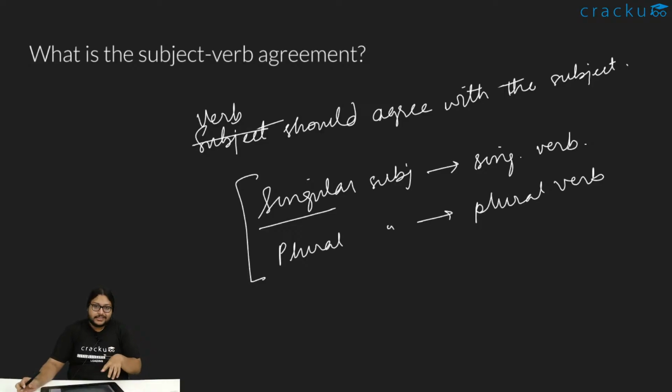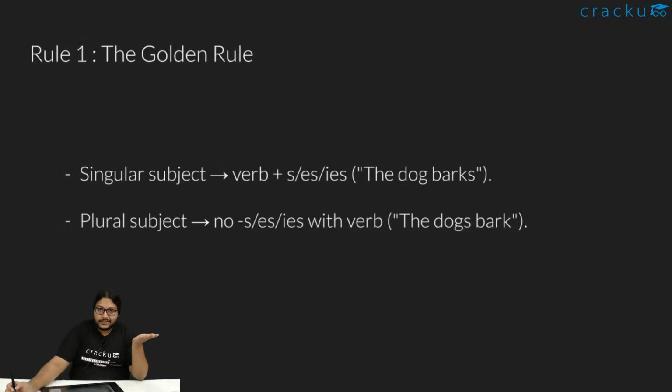For this we have some rules, because in grammar we need to have some rules. Certain words might seem to be confusing, but what these are and why we use them, we will be discussing all those rules in detail in this video. Okay, so let's start with the rules. Rule one, which we call a golden rule: a singular subject will take a verb that will have an S, ES or IES with it.